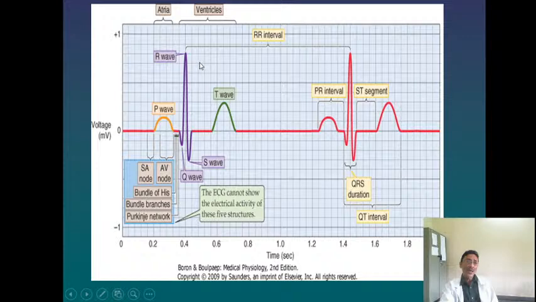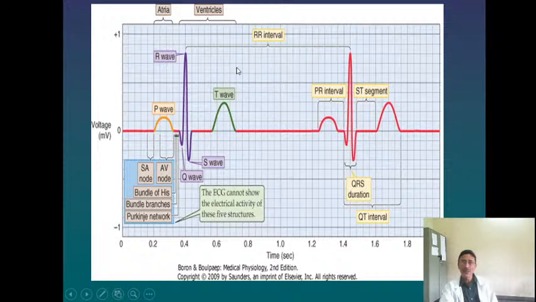How? Count the number of small squares between the two RR waves. That is 1500 divided by the number of small squares between two RR waves will give you the heart rate. Or 300 divided by the number of big squares.